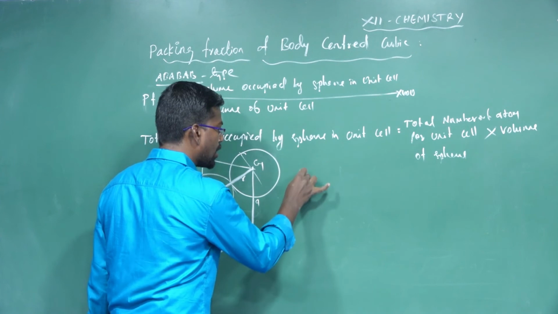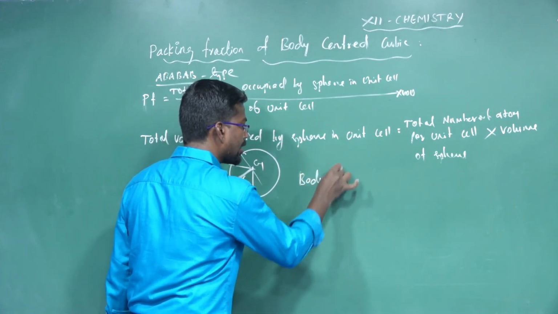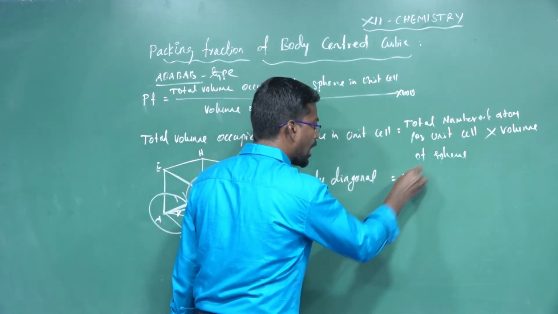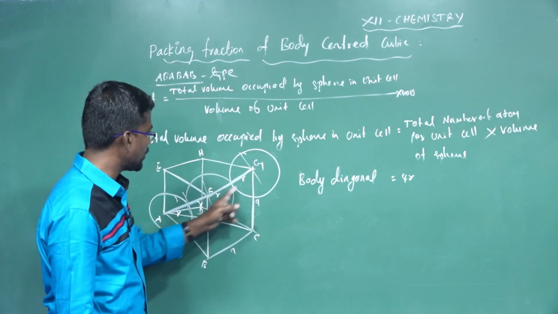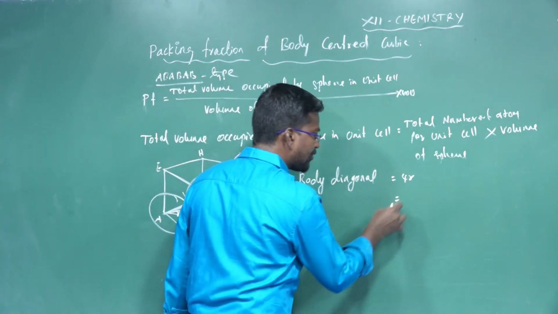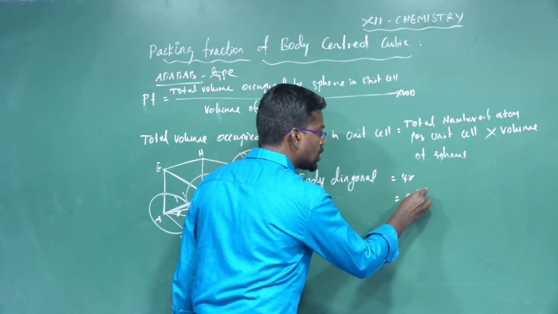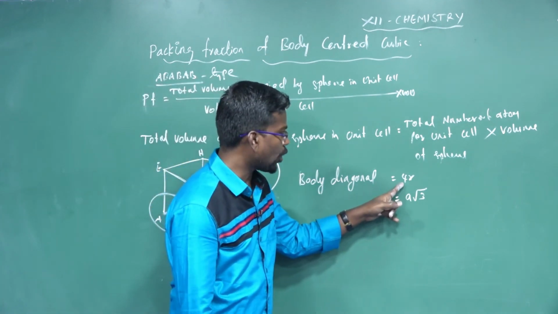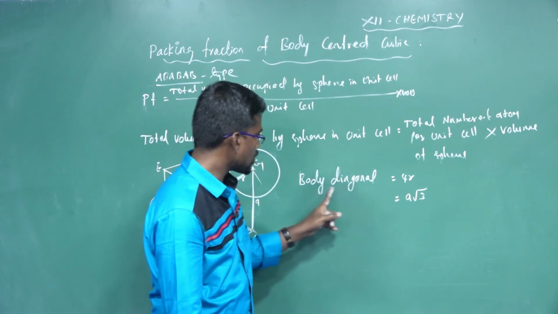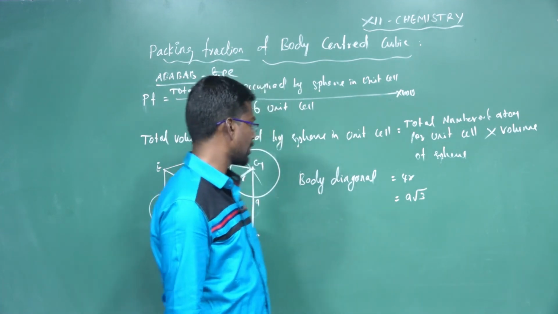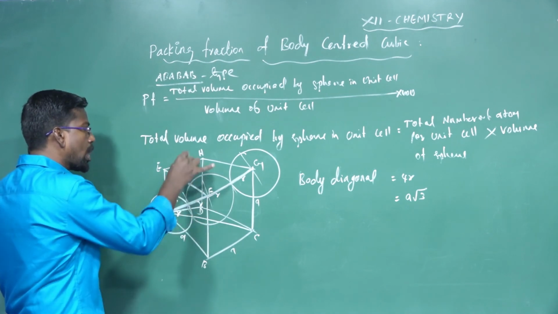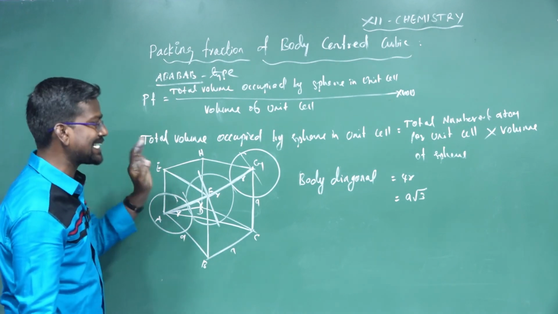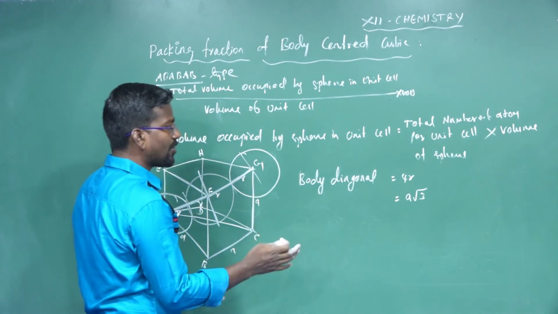So the body diagonal is equal to 4R. The 4R is equal to a root 3, according to radius as well as edge length. So the body diagonal is a root 3. One half of the body diagonal is called the shortest distance.